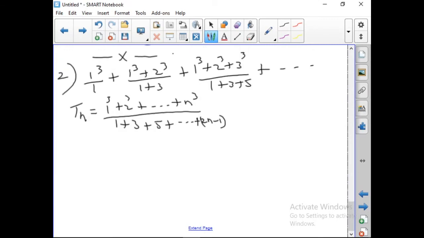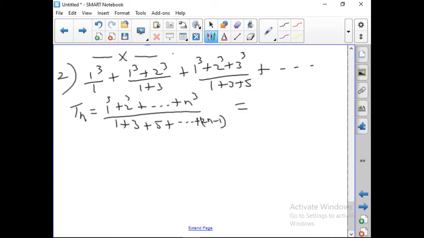Okay, this is the nth term. And this is nothing but the numerator is the sum of the cubes of the first n natural numbers. Okay, 1 cube plus 2 cube plus 3 cube plus etc. up to n cube.